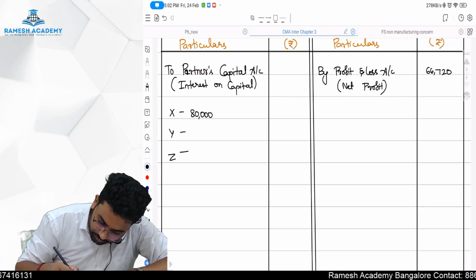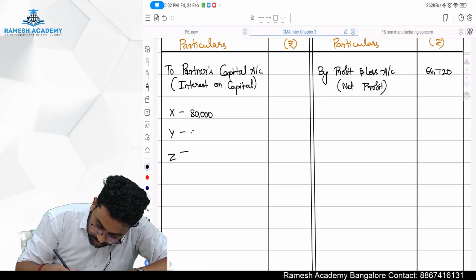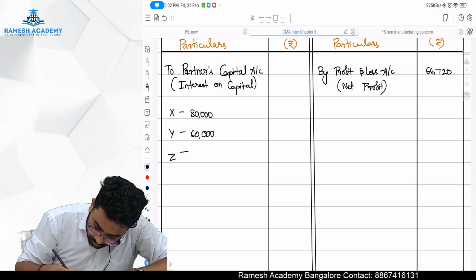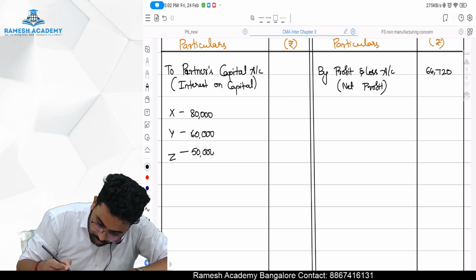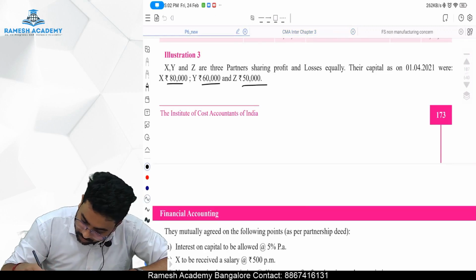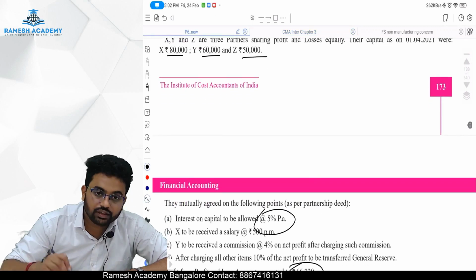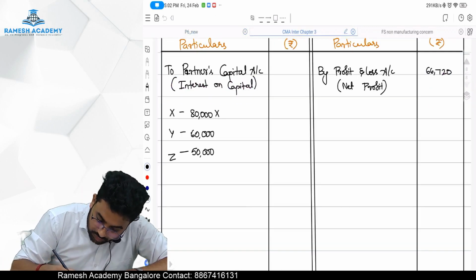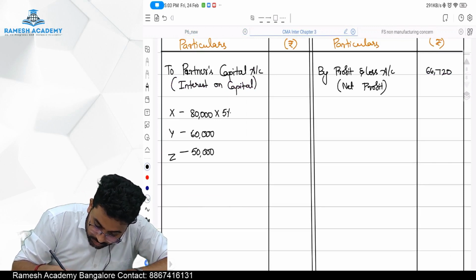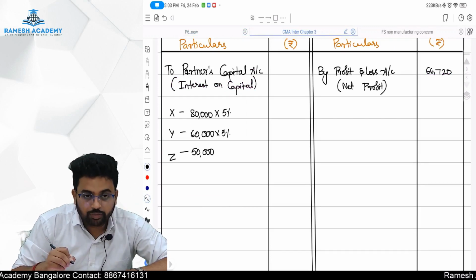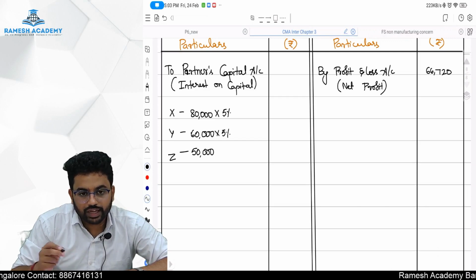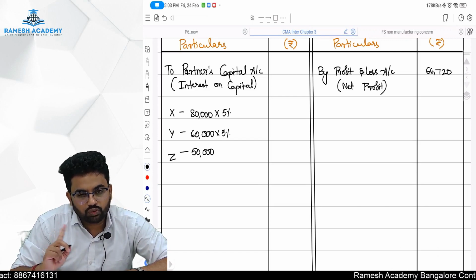80,000, 60,000, 50,000. Interest rate is 5% per annum, no? Interest rate is 5% per annum. So into 5%, listen, anywhere, while solving the sum or in the examination, first you have to read the whole question.